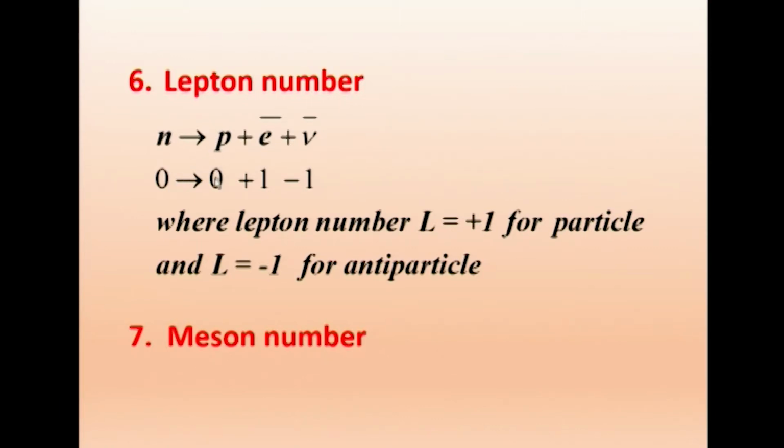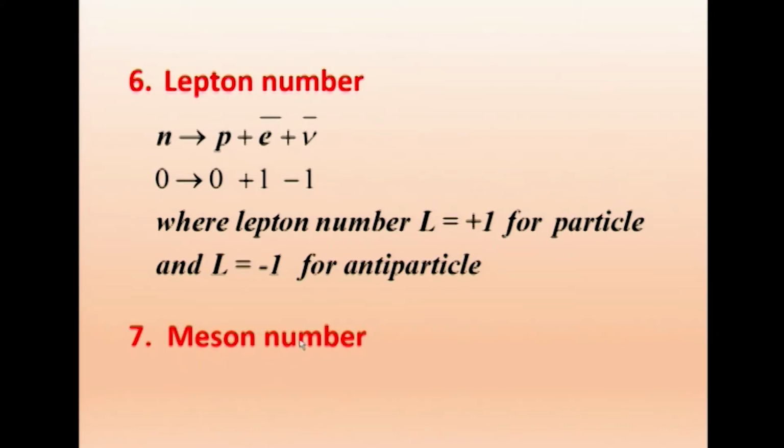Similarly, the proton has lepton number 0, and the electron is a lepton and the antineutrino is also a lepton. So for the electron we get plus 1 and for the antineutrino we get minus 1. As we stated earlier, for any particle it is plus 1, for an antiparticle it is minus 1. This is what we observe in nature. So lepton number L equals plus 1 for a particle and minus 1 for an antiparticle. Similarly, we will have the meson number.